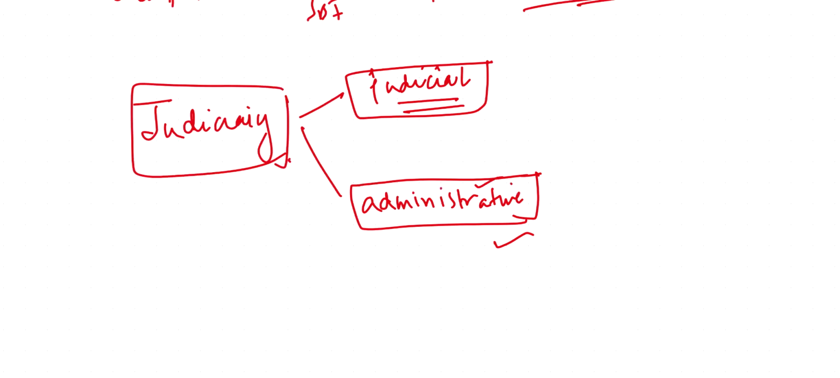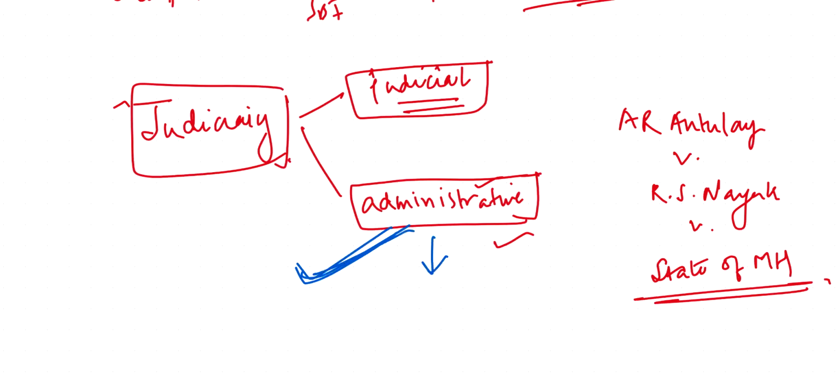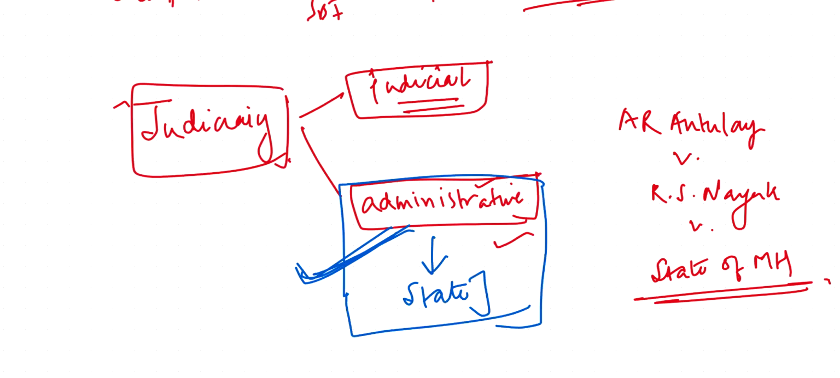All right, so there is this case of A.R. Antulay. The case is named as A.R. Antulay versus R.S. Nayak versus State of Maharashtra. So it was held that when judiciary is exercising its administrative role, only then it will be a state. Okay, only then it will be a state for the purpose of Part 3.